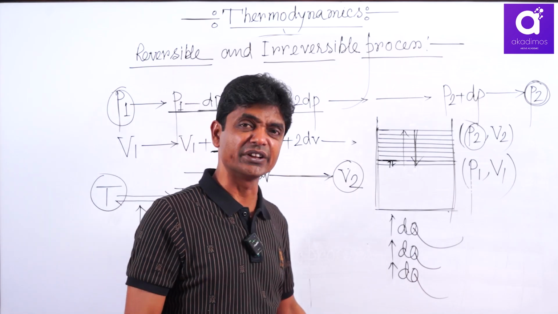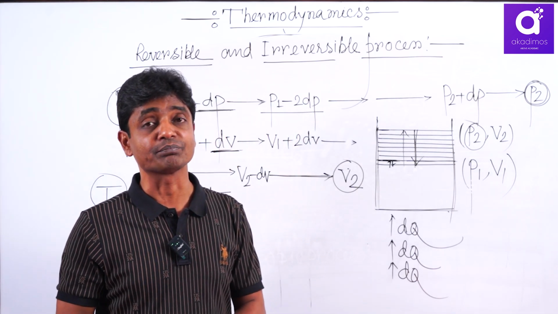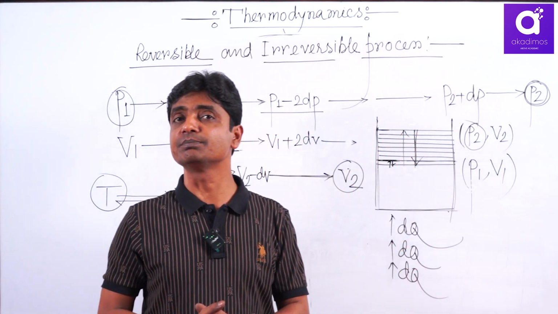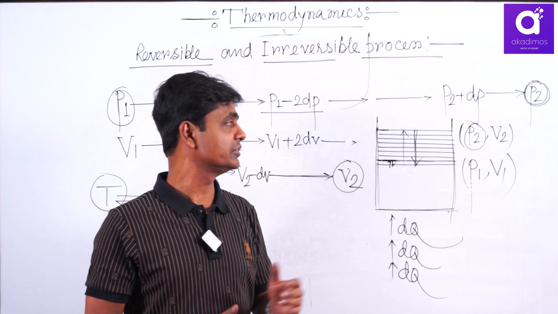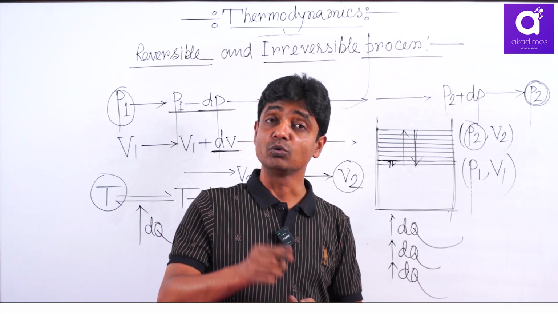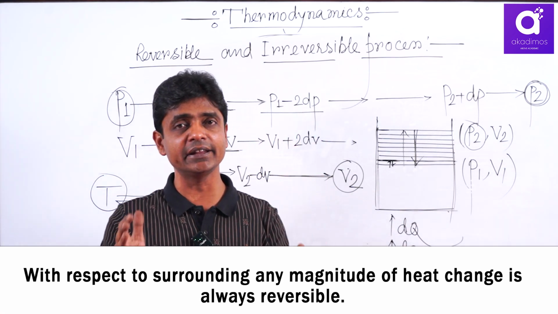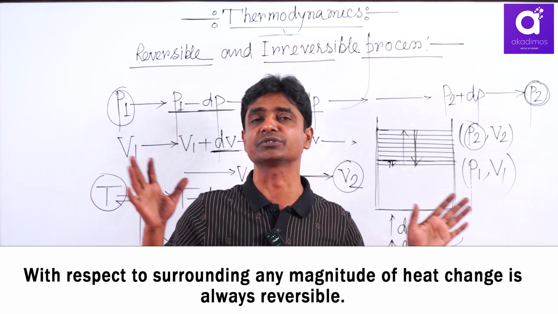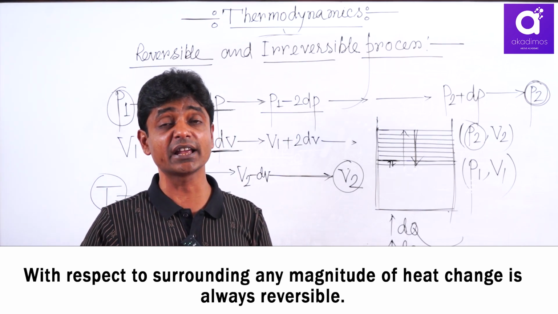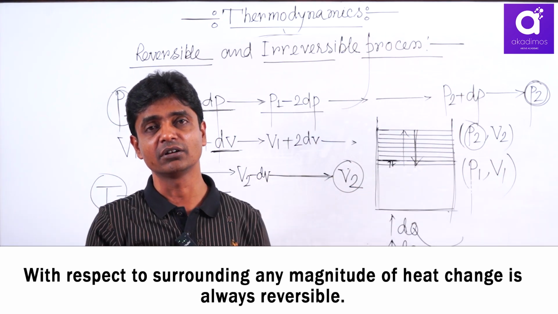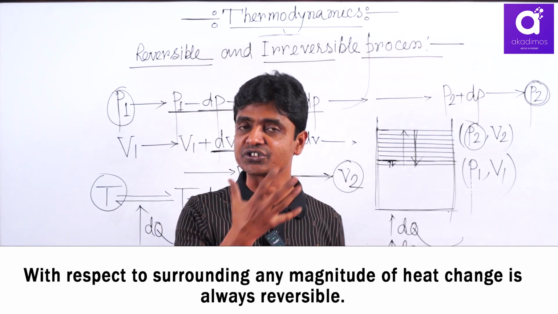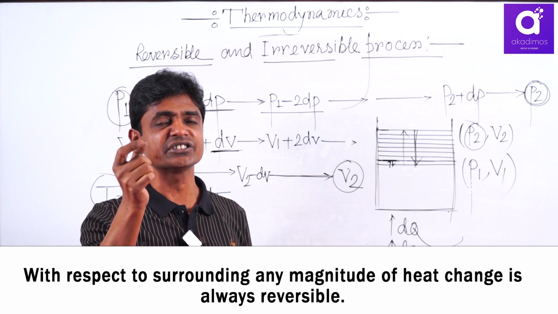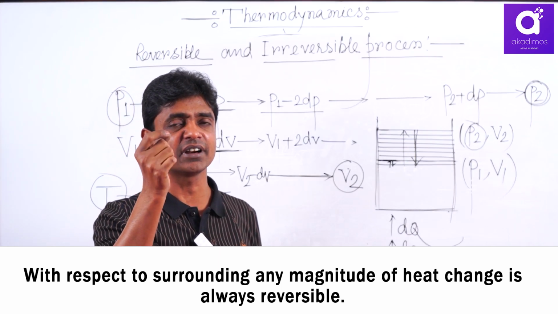One thing I want to mention here is that the reversible and irreversible terms are important only with respect to the system. With respect to the surrounding, any kind of change in our phenomena is reversible. The surrounding is a huge part compared to the system. Any heat change will change the temperature of the surrounding only infinitesimally.